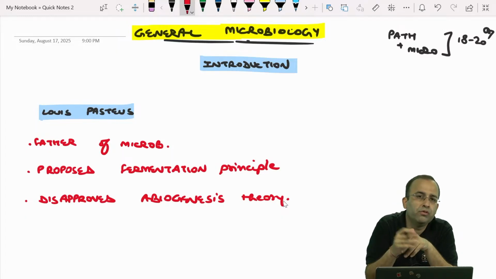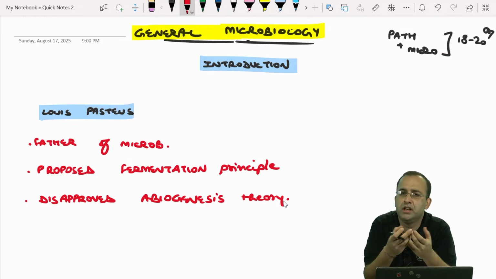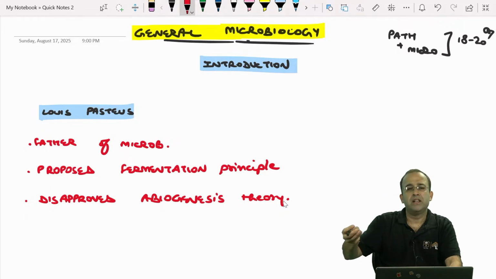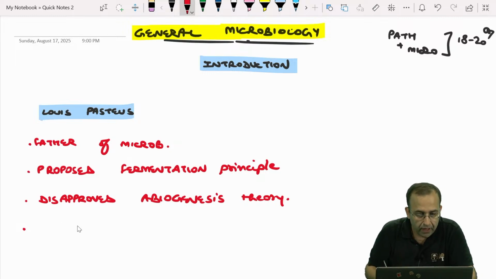But he said that all life forms have to originate from their own like life forms only. It is not that if a banana is kept on the table and then we see flies, the flies came from the banana. No, not at all. So he disapproved the abiogenesis theory, and then he also introduced sterilization techniques.